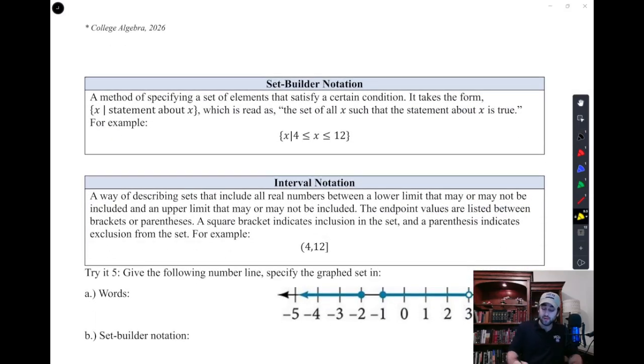Another way to write domain, though less common and we won't use it as much, is the set builder notation, where it's a set of numbers, x, such that x follows the condition to the right of that bar. So this is like the set of numbers such that, that's that red bar right there, x follows the rule that comes right after it.